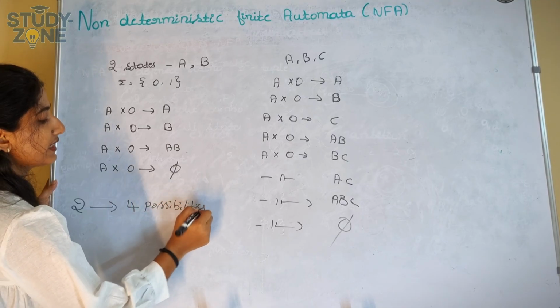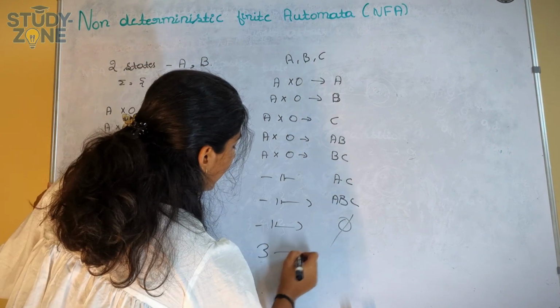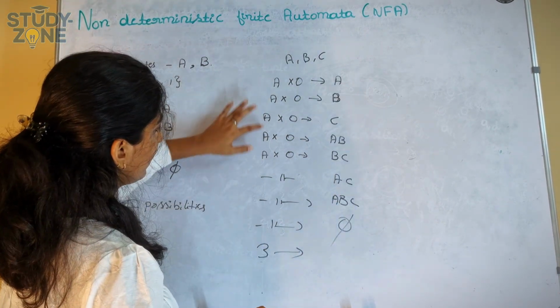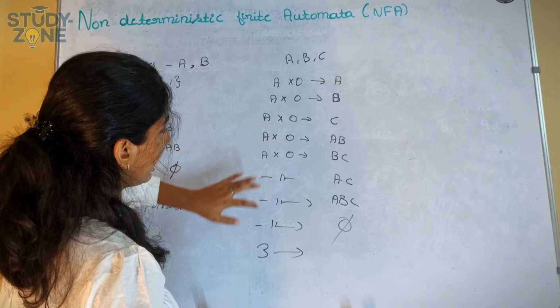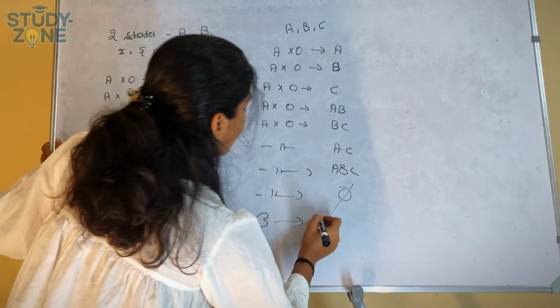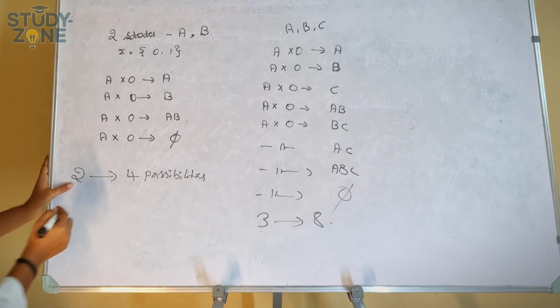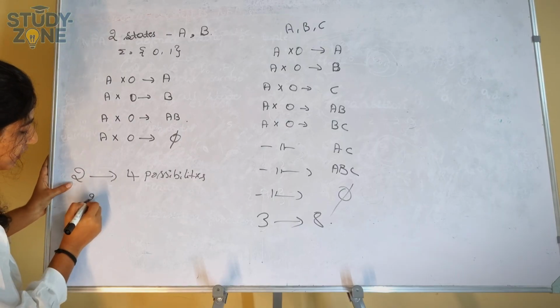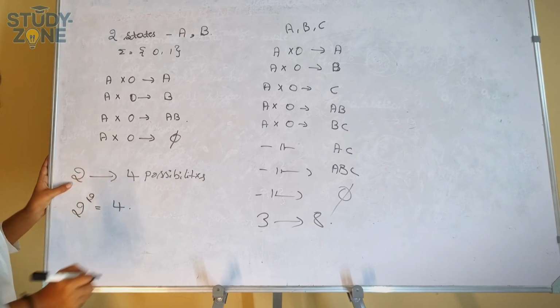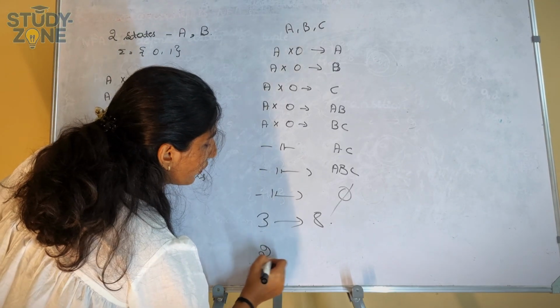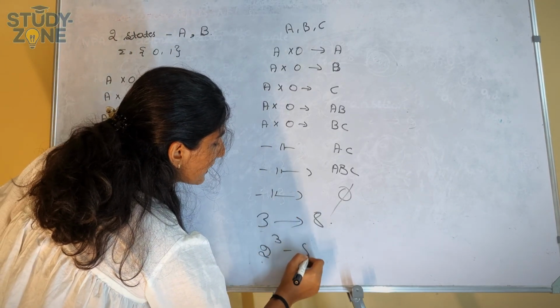And when there are 3 states, we have 1, 2, 3, 4, 5, 6, 7, 8 possibilities, right? 8 possibilities. So look here, what is 2 square? 2 square is 4, right? What is 2 cube? 2 cube is 8, right?